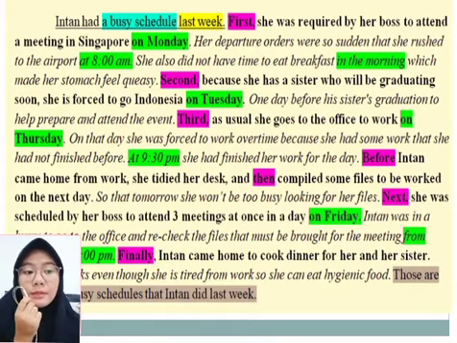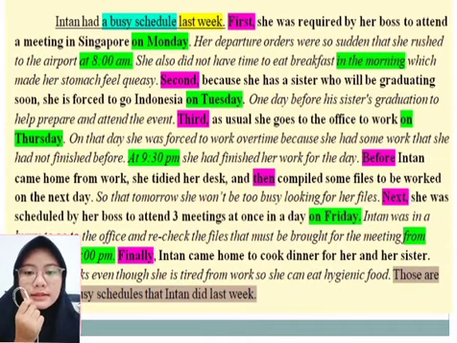Alright, the relationship between the major and minor of my supporting sentences is that the minor explains more clearly how and what happened in the major sentence. So, the minor explains that Intan rushes to the office to recheck the files and attends the meetings from morning to evening because Intan's boss asked her to attend 3 meetings at once in a day.